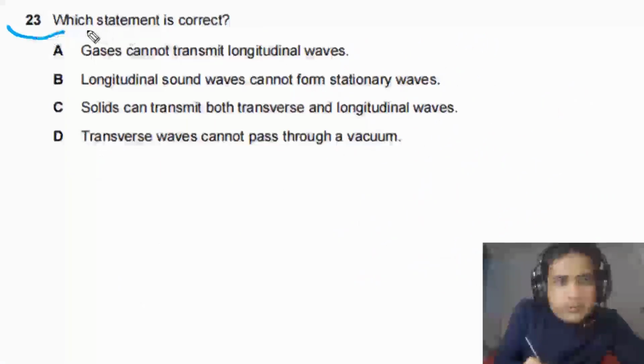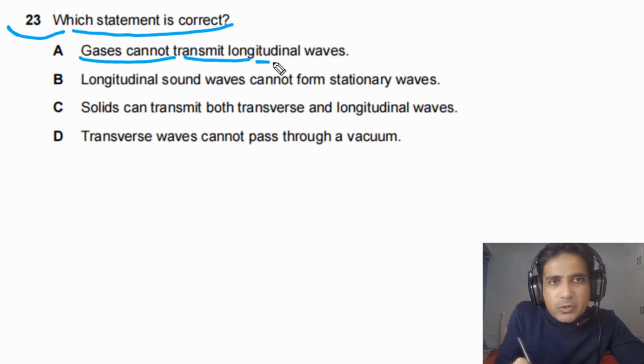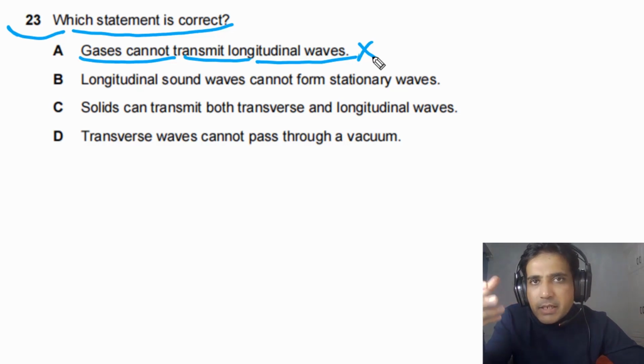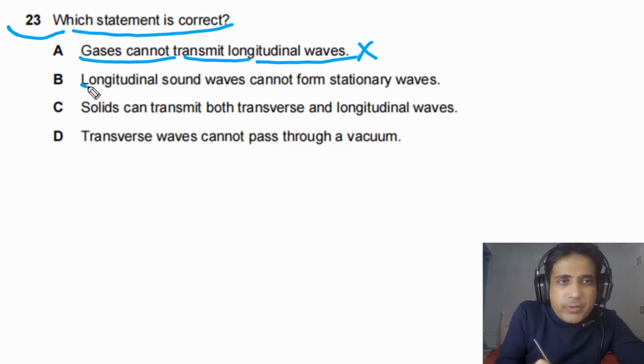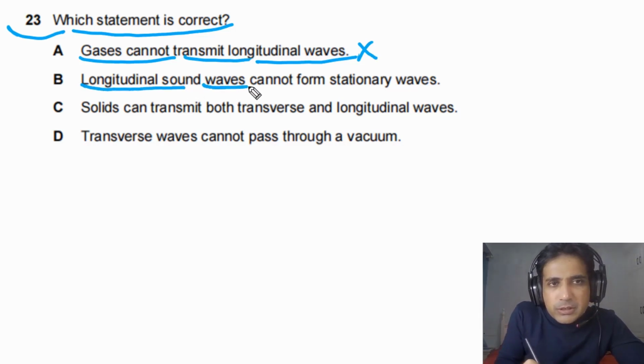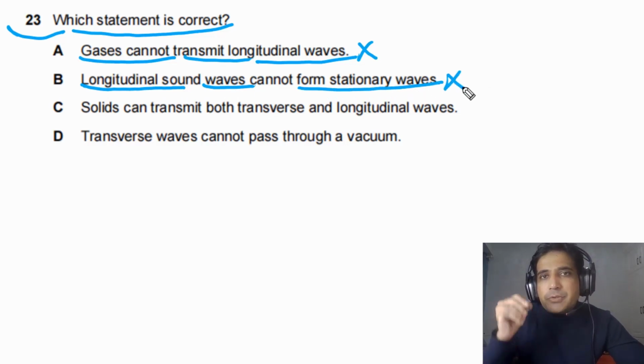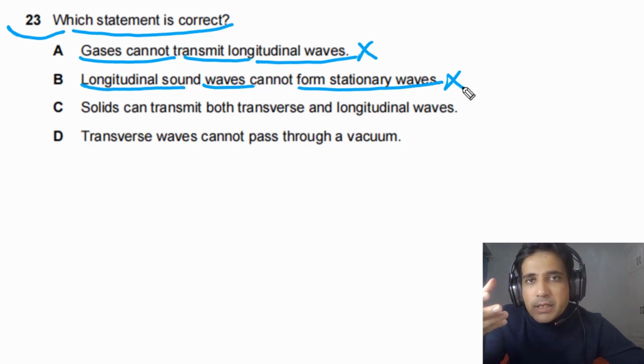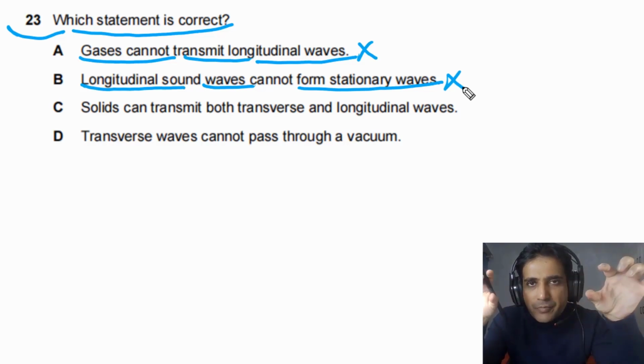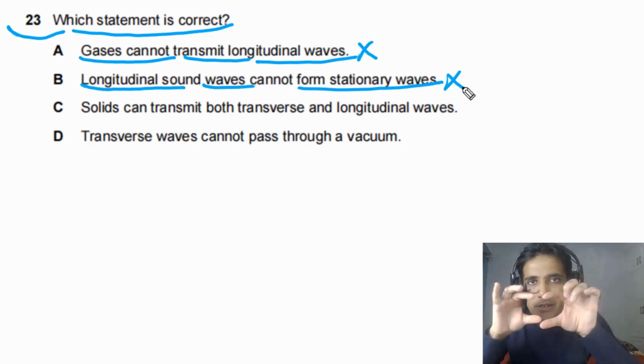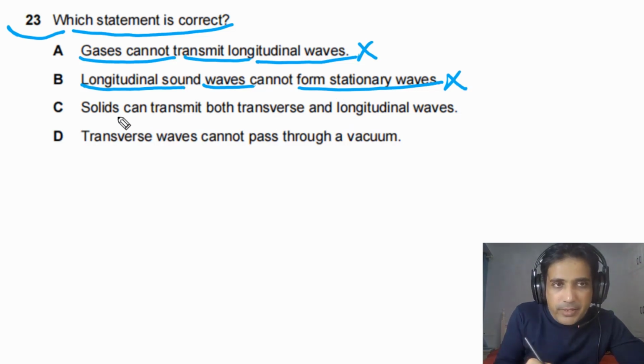For this question, we need to find out which statement is correct. For option A, it is given to us that gases cannot transmit longitudinal waves. This one is incorrect because longitudinal waves are mechanical waves and they need a medium to travel and they can pass through gases. So option A is incorrect. For option B, it is given to us that longitudinal sound waves cannot form stationary waves. This option is also incorrect because sound waves can form stationary waves. As we see the waves in organ pipes, those waves are examples of stationary waves. So option B is incorrect.